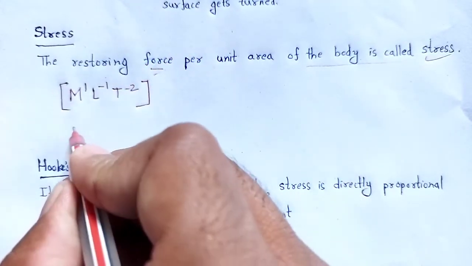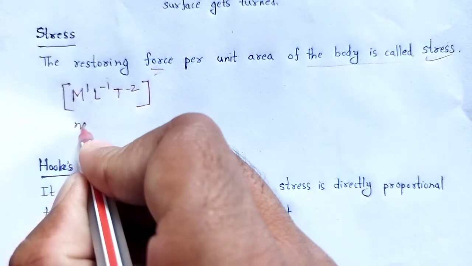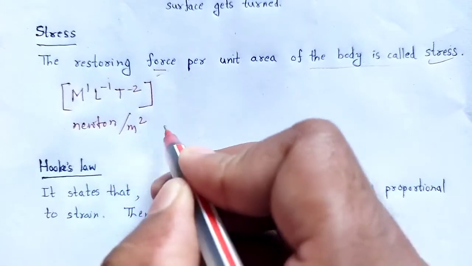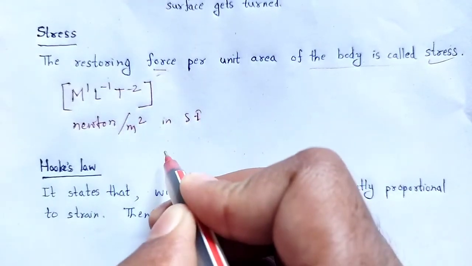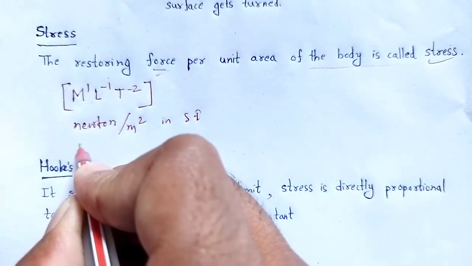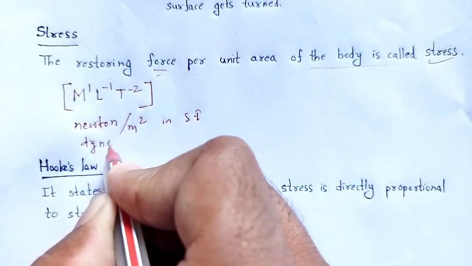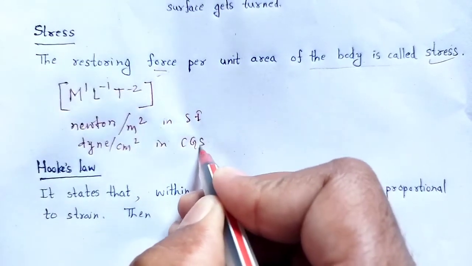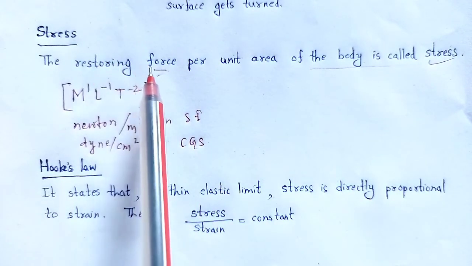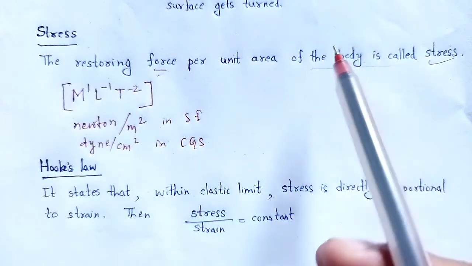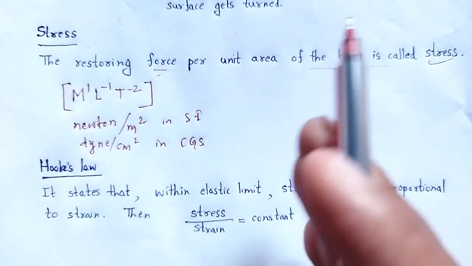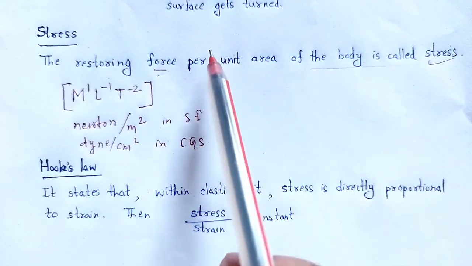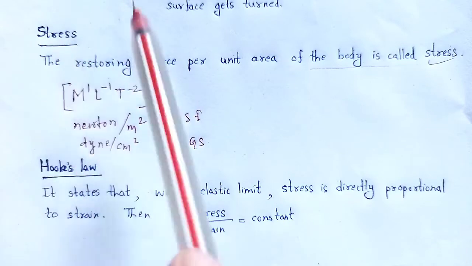Its unit is Newton per meter square in SI, and dyne per centimeter square in CGS. This is all about stress, restoring force per unit area. The restoring force is equal to the deforming force. In this way we introduce stress.